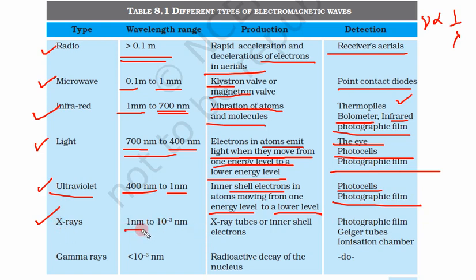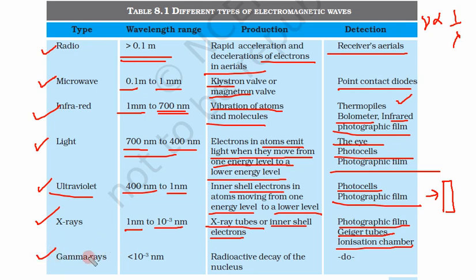Next are X-rays. X-rays are from 1 nanometer to 10 to power minus 3 nanometer. How do we produce them? Using X-ray tubes or inner shell electrons. In X-ray tubes, we take a metal target and hit this metal target with very highly energetic electrons. Then X-rays are produced and these are very harmful. How can we detect them? By using photographic film or Geiger tubes or ionization chambers. So these are the methods to detect them.